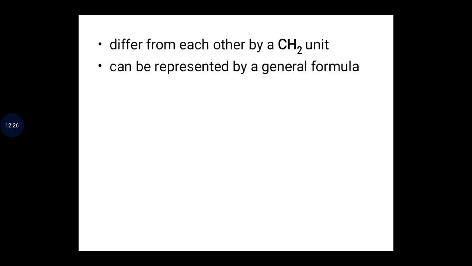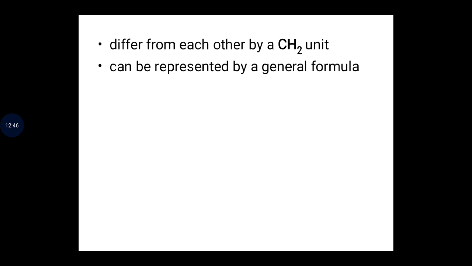Here we can say by 14 gram per mole molecular mass. Yes, if you calculate the molecular mass of CH2, you will obtain 14 gram per mole. So it means that each member differs from the next member by either CH2 or 14 gram per mole.